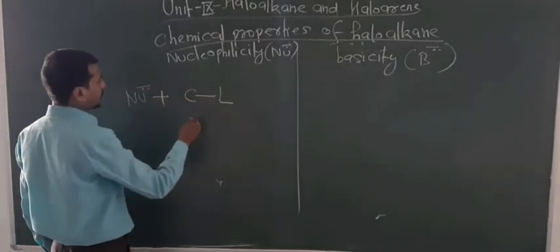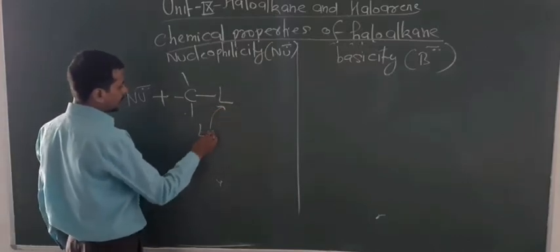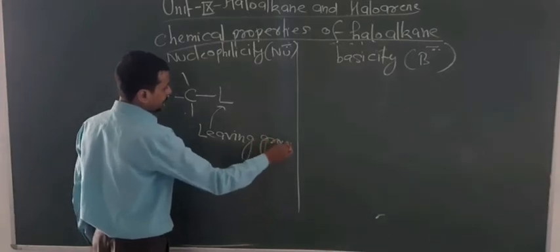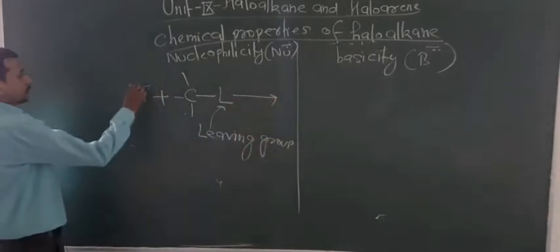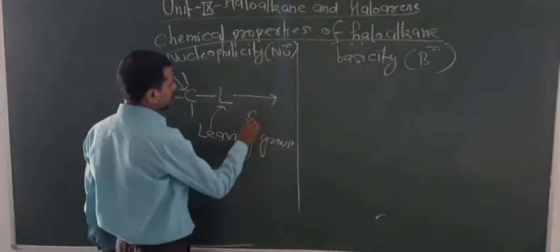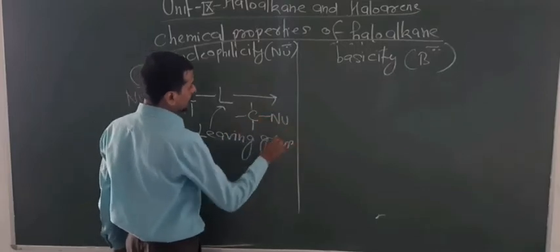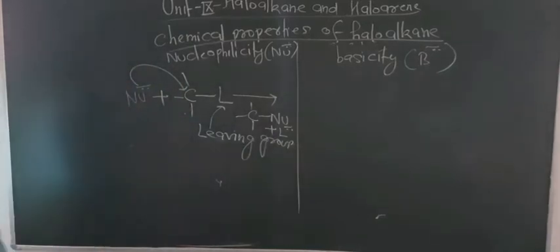Now C is attached to one group, known as the leaving group. Here L is the leaving group. What happens here? The nucleophile always attacks the carbon atom, so a new bond forms with the nucleophile and the leaving group is liberated from here.